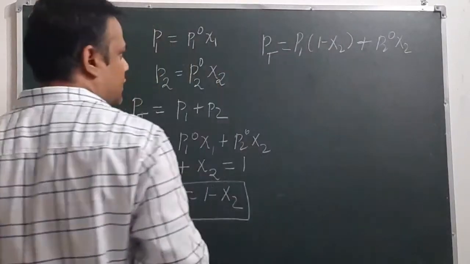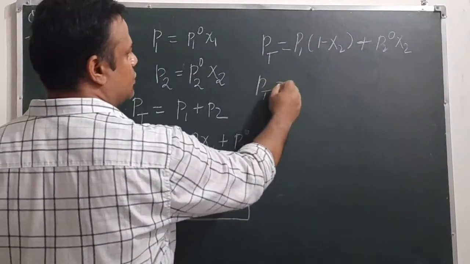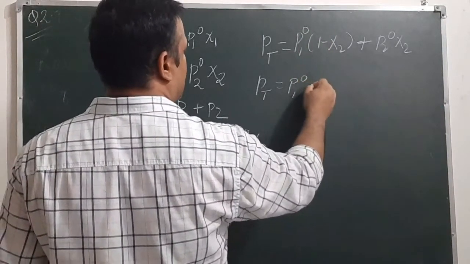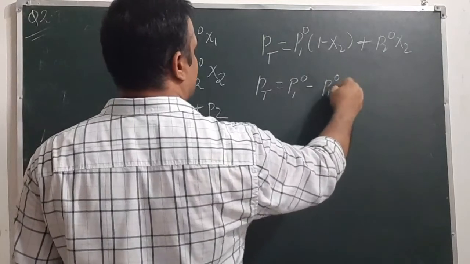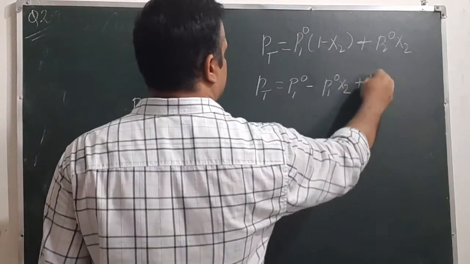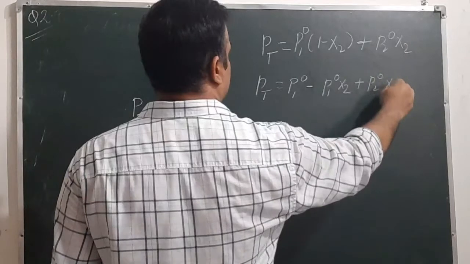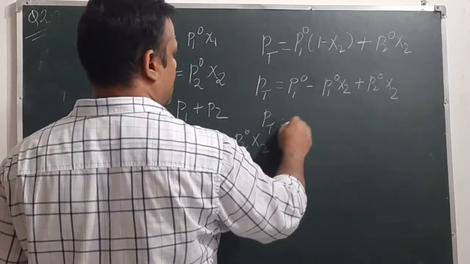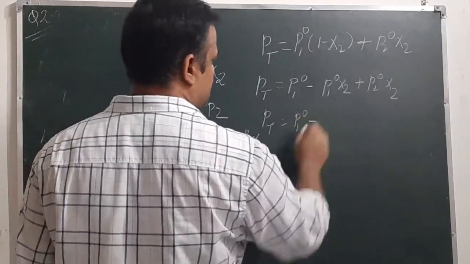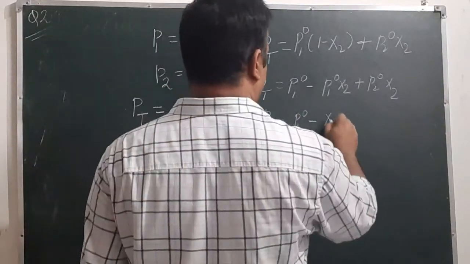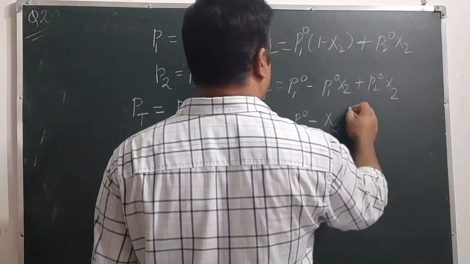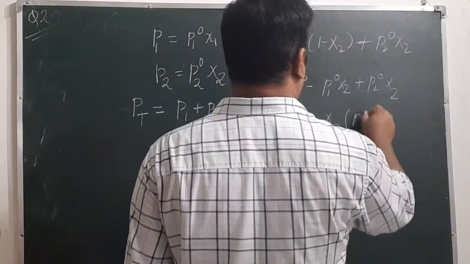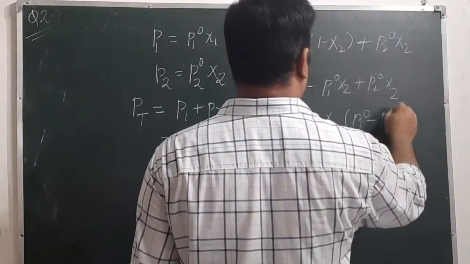From here we can calculate: Pt equals P1 naught minus P1 naught chi2 plus P2 naught chi2, and Pt will be P1 naught plus chi2 (taking common) times (P2 naught minus P1 naught).